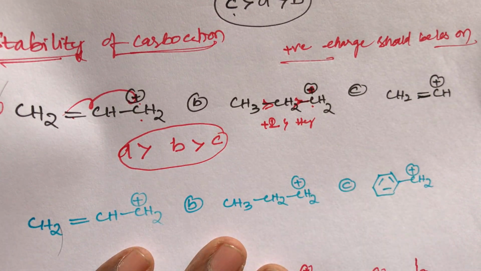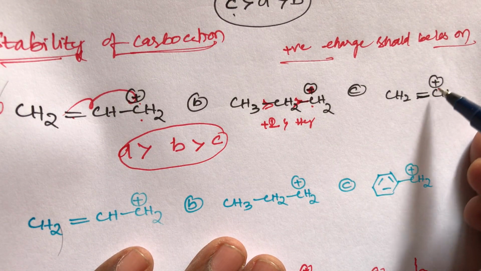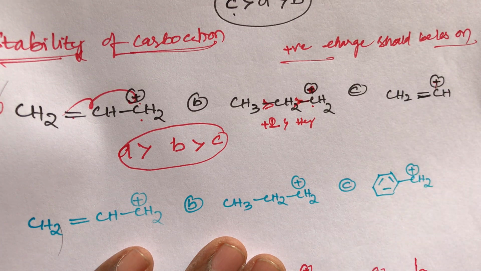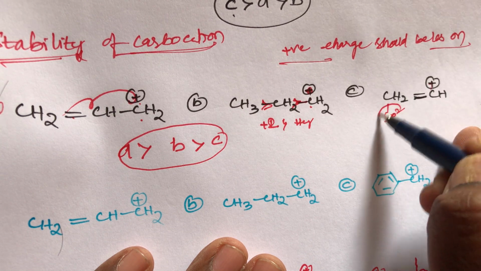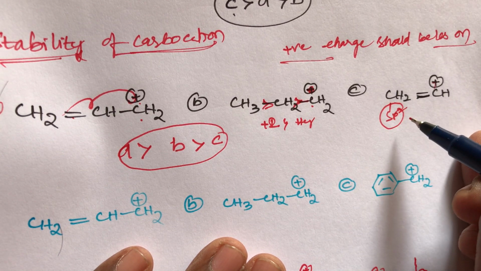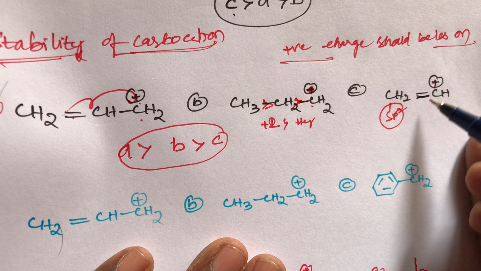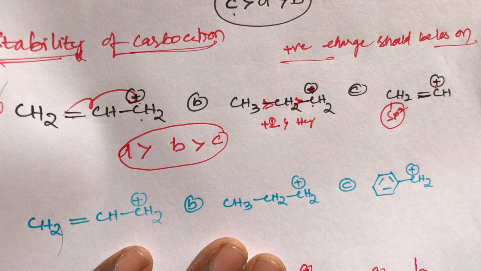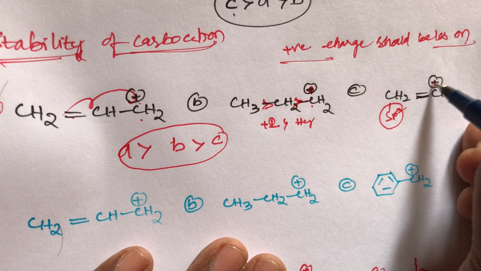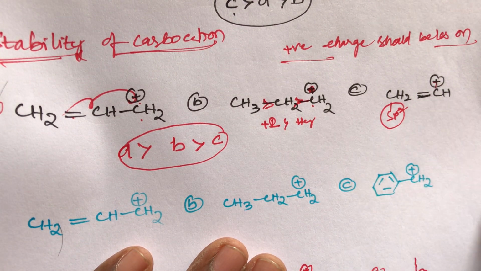This is the simple trick, students. What about compound C? The positive charge does not change. Why? Because there is no plus I or minus I effect. And one more thing, this carbon is sp2 hybridized. The CH2 sp2 carbon is more electronegative, and an electronegative group is always electron withdrawing, so the positive charge could increase, but there is no effect here.